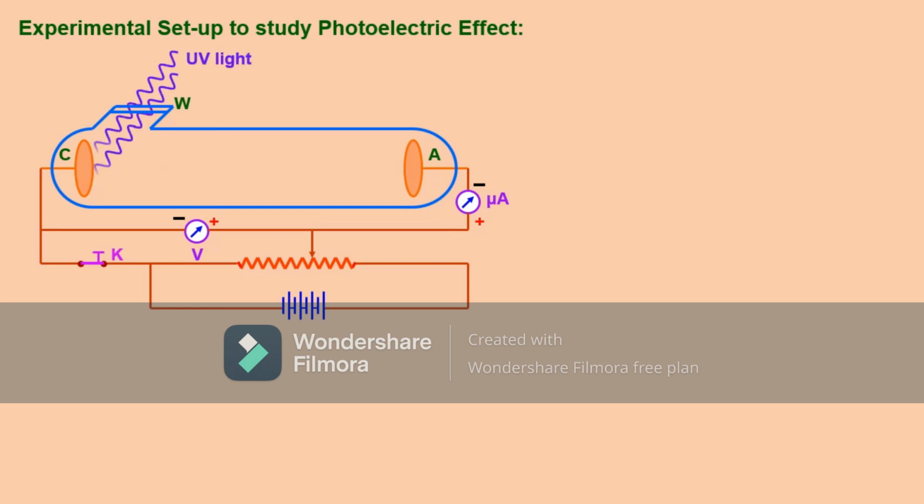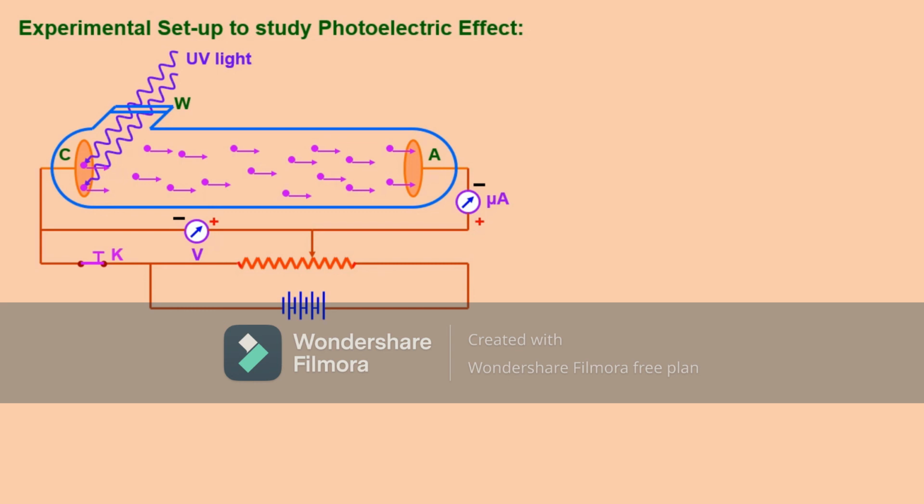Now let us see what happens. UV radiations are incident on the cathode and electrons are emitted from the cathode. The cathode is a metal plate which is photosensitive, meaning it emits electrons when light is incident on it.